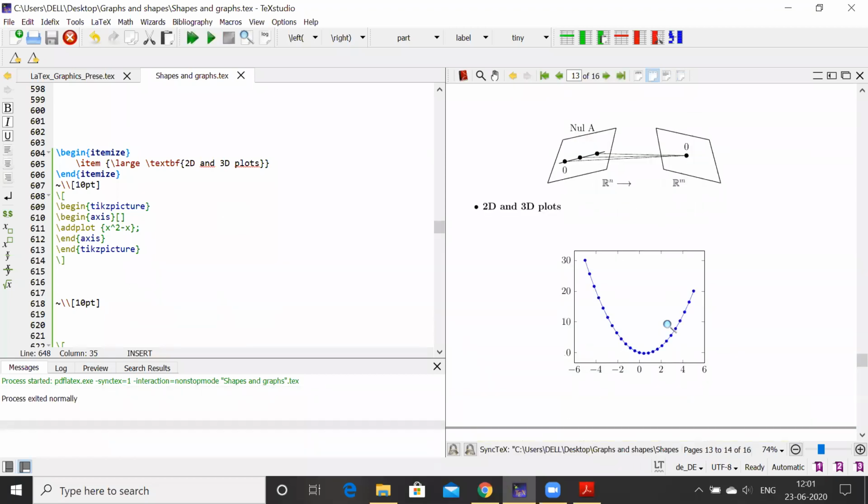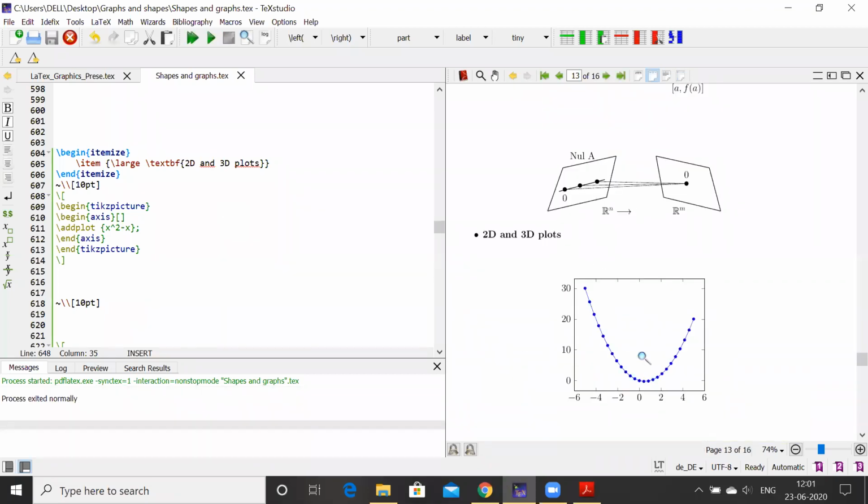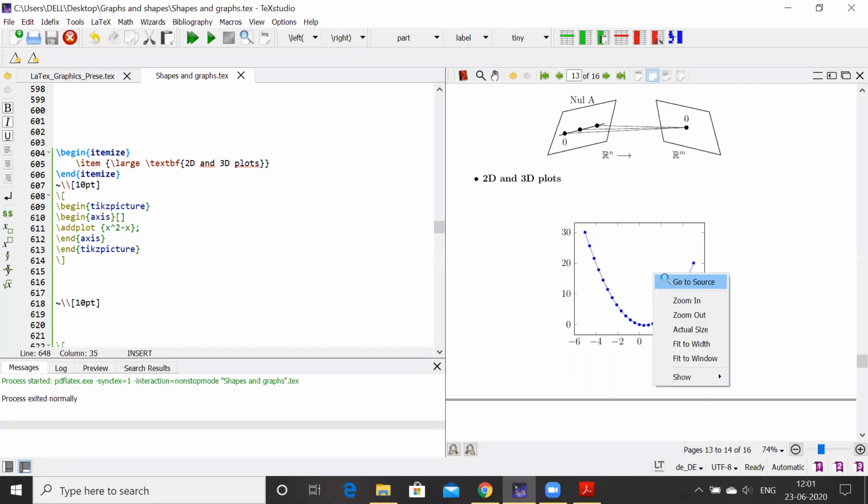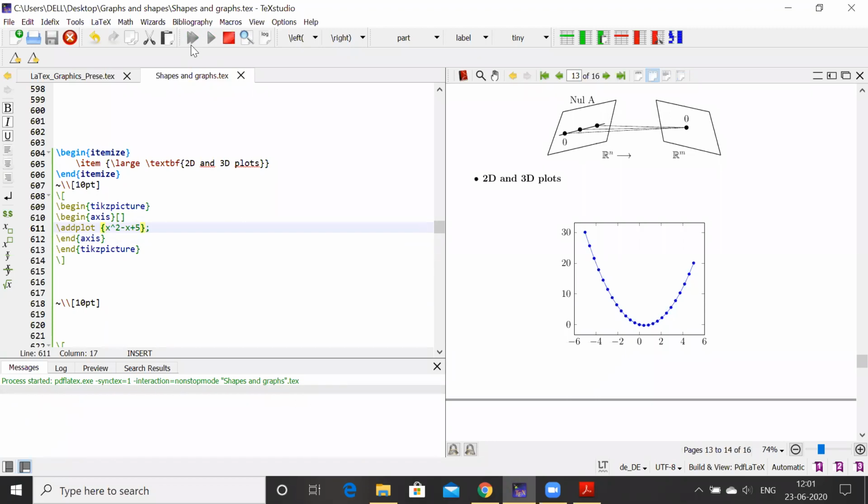So you see here, 2D and 3D plot. For this plot, here I have explained begin tikzpicture, end tikzpicture, begin axis, end axis, and whatever plot we wanted to plot. Here I have taken x square minus x. You can write here plus 4, plus 5, something like this. I will compile it and get the required graph, required plot.